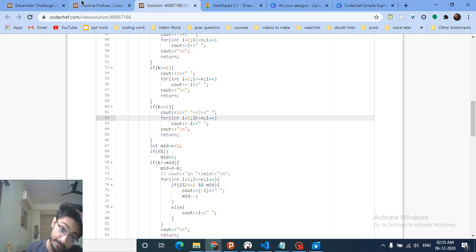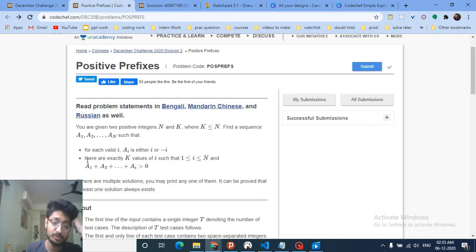But there is also one more constraint, that there are exactly k values of i from 1 till n such that the sum a_1 + ... + a_i is greater than 0. What you can see is that i is ranging from 1 till n, and this is a prefix sum from 1 till i. So there are exactly k values such that the prefix sum for that i is greater than 0.